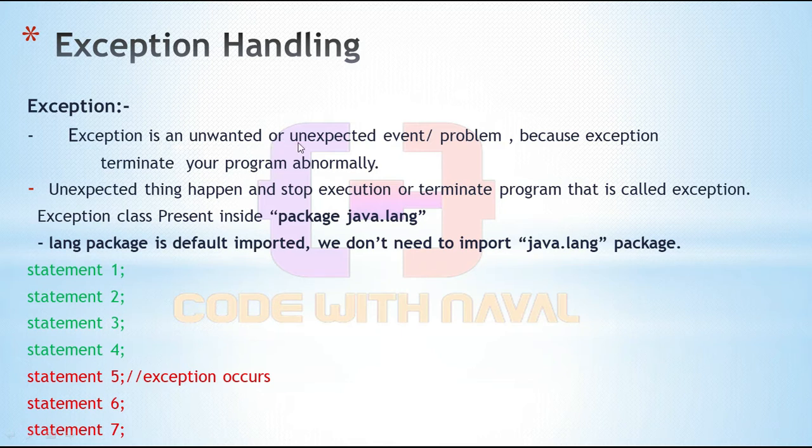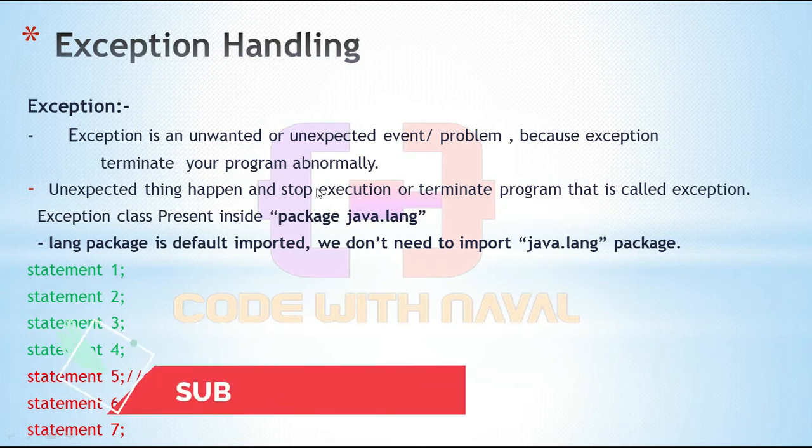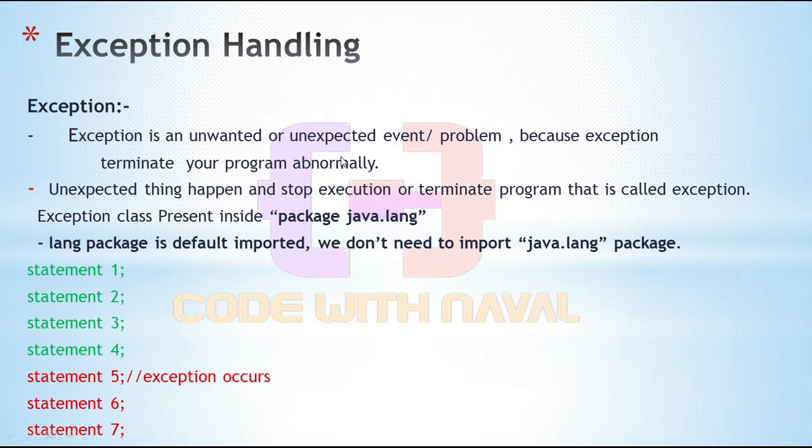Exception is an unwanted or unexpected event, or we can say an unexpected problem, because an exception terminates your program abnormally. Let's consider you write some 10 lines of code. Between the fifth or sixth line some exception occurs, some problem occurs, and because of that your program terminates abnormally in between execution. Your program can't execute completely. An unexpected thing happens and stops the execution or terminates the program, and that is called an exception.